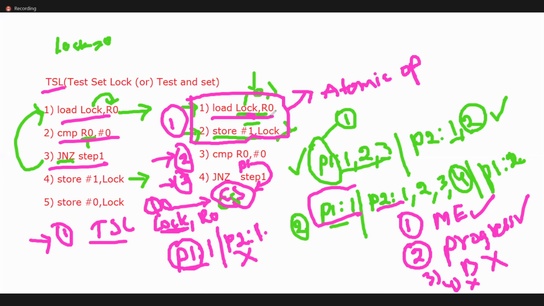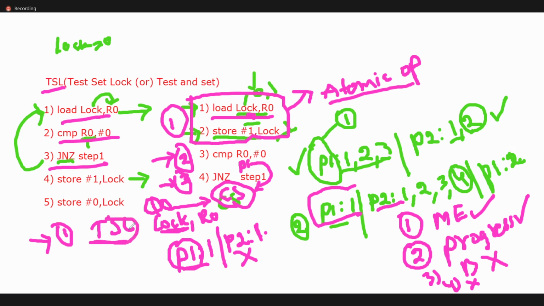Okay, so to overcome this problem, what we need to do? We need to do test set lock. Combining these two lines, we write one atomic operation. For combining these two into a single atomic operation, some operating systems provide support. This is one hardware part of TSL.